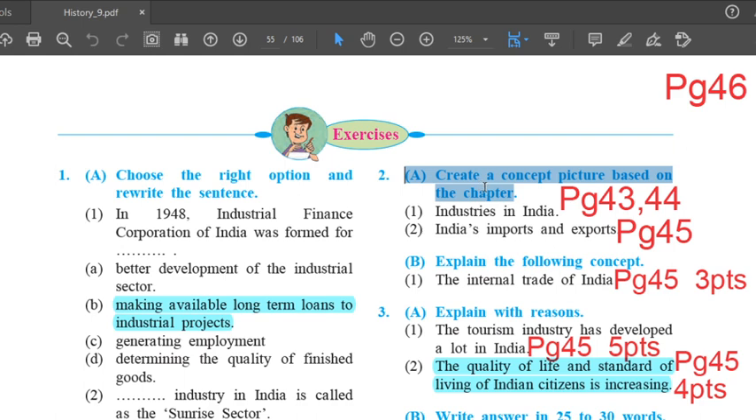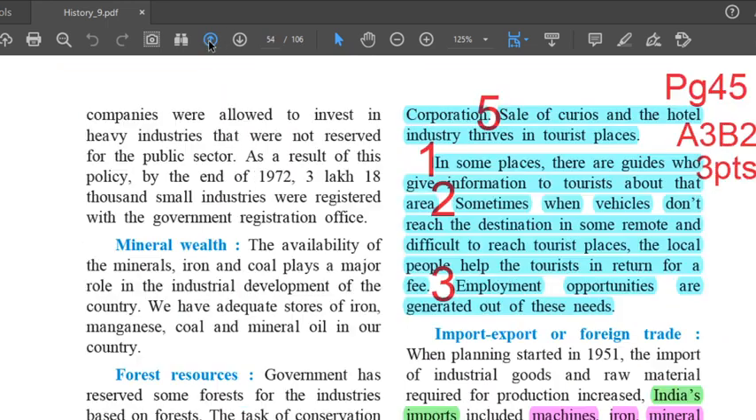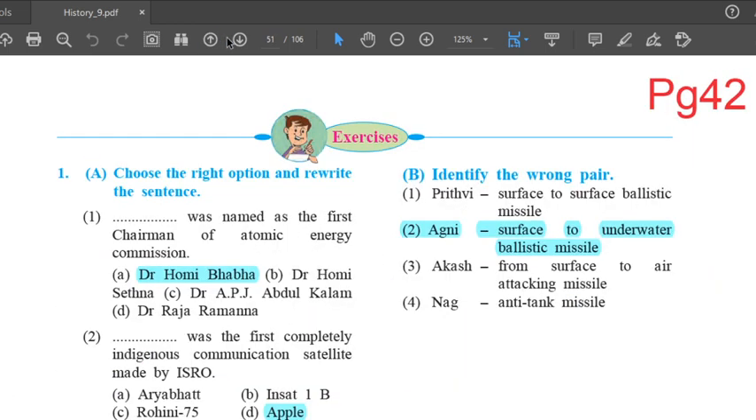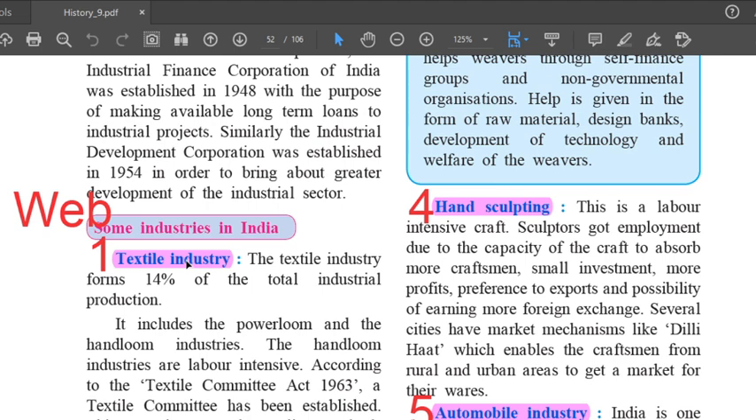Question number 2A. Create a concept picture based on the chapter. So this is like a web diagram. The first one, industries in India. The answer is on page number 43 and 44. There are many industries. There are around 10. So you can write any 4 of them.